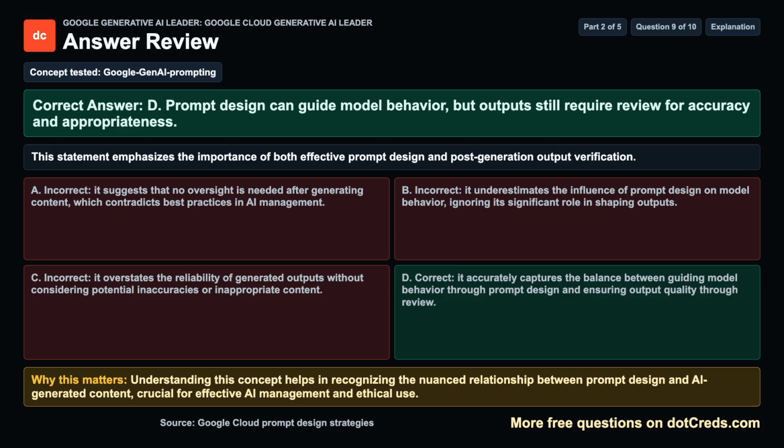Why this matters? Understanding this concept helps in recognizing the nuanced relationship between prompt design and AI-generated content, crucial for effective AI management and ethical use.